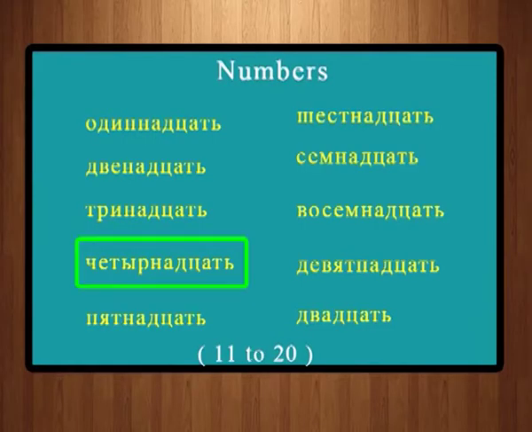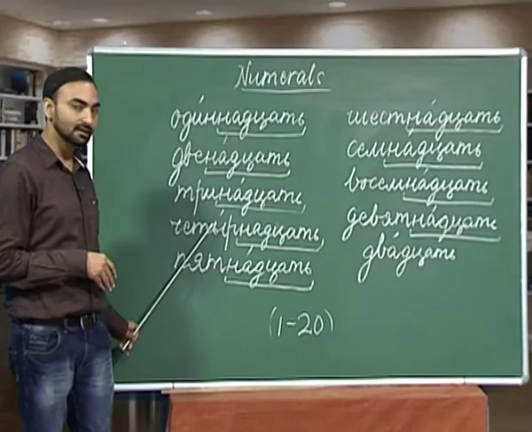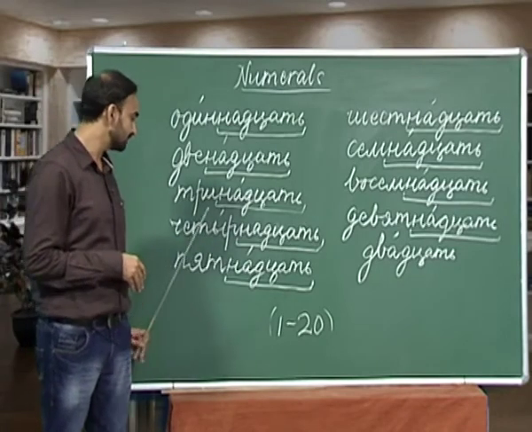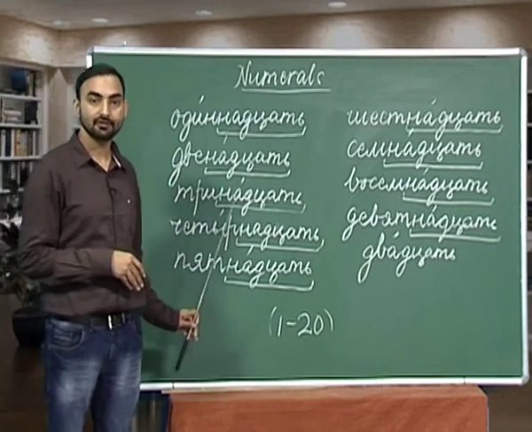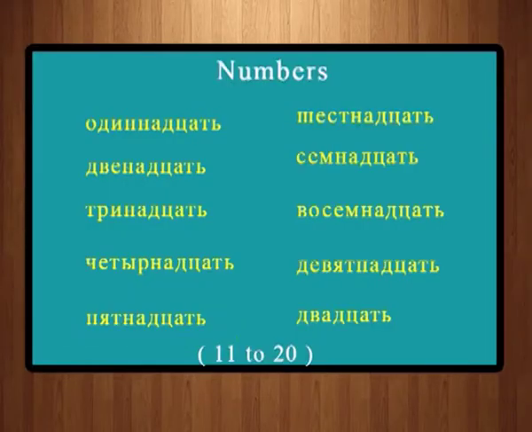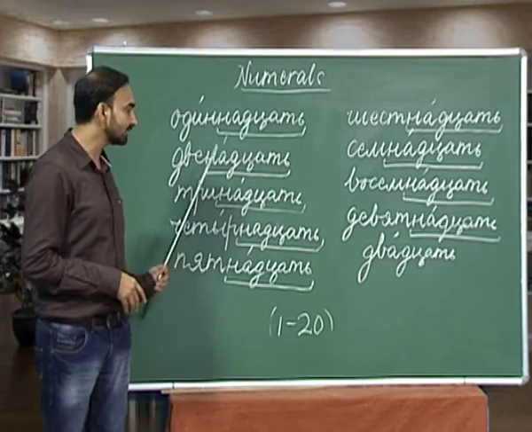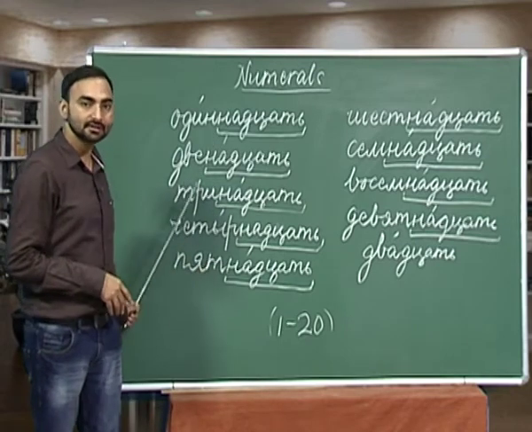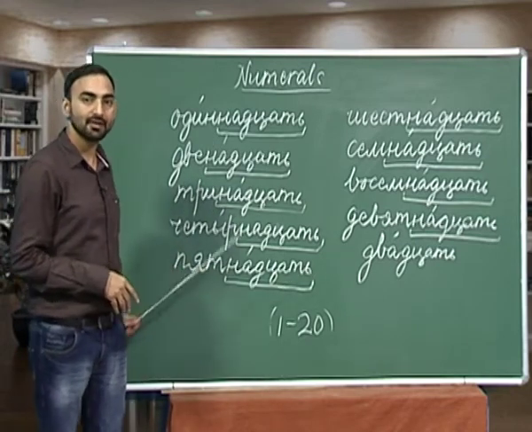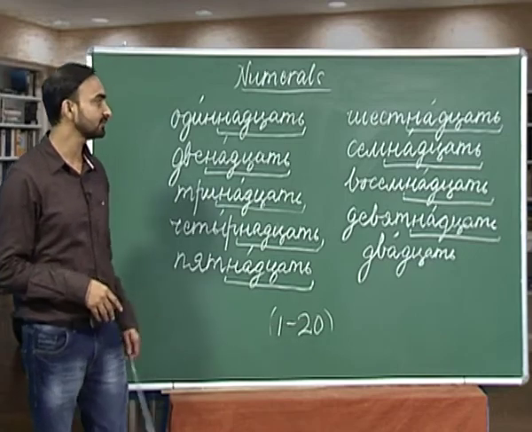14 we say Chittirnatsach, and stress is on E. What about 15? 15 in Russian is Pitnatsach. Ajinatsach 11, Dvinatsach 12, Trinatsach 13, Chittirnatsach 14, Pitnatsach 15.